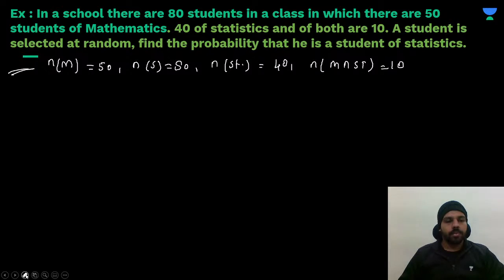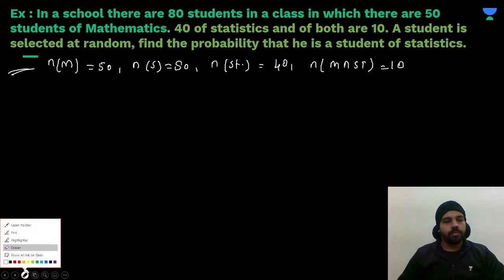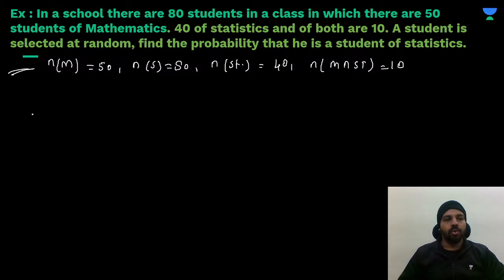We have to not only find the probability of statistics, we have to also find when the student belongs to mathematics only, right? Understood? So this is called conditional probability.